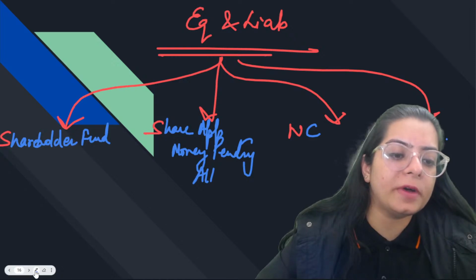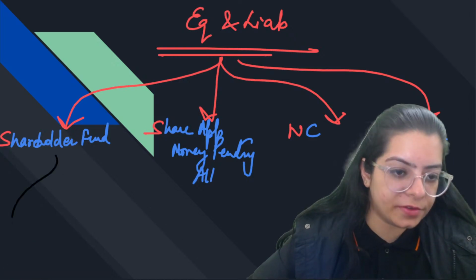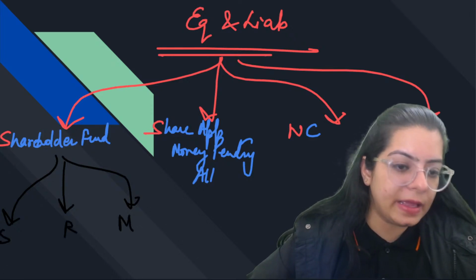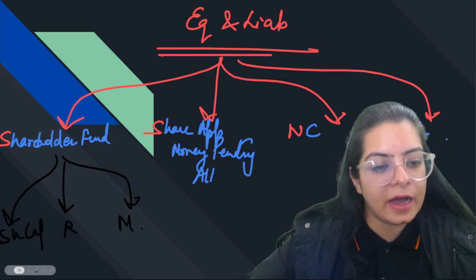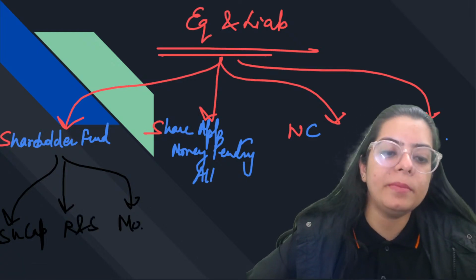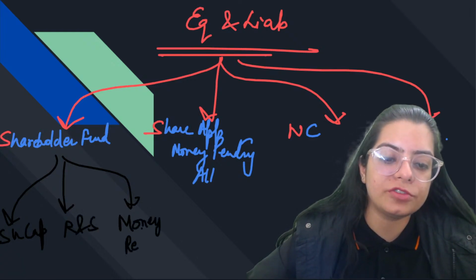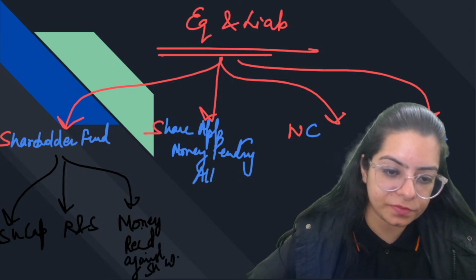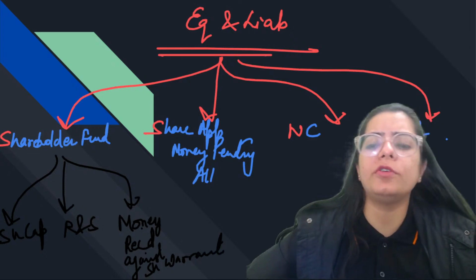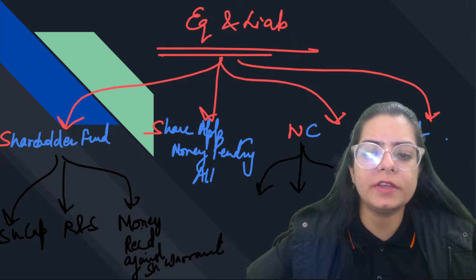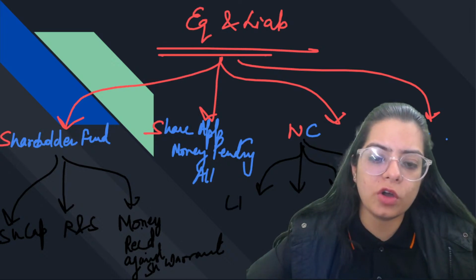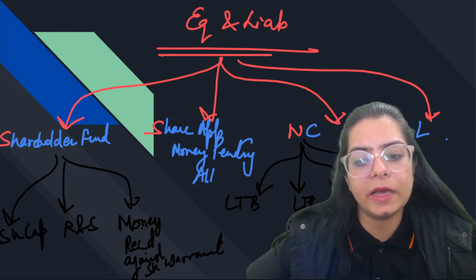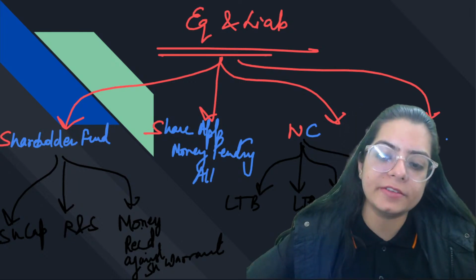Then shareholders' fund is further divided into three parts, sorry, SRM. S means share capital, R means reserves and surplus, M means money received against share warrants. And if you talk about non-current liabilities, they are divided into four things: long-term borrowing, long-term provision, other long-term liabilities, and deferred tax liability.